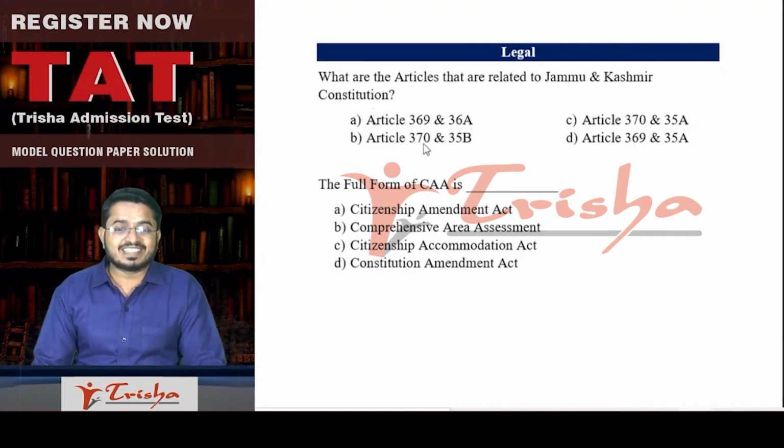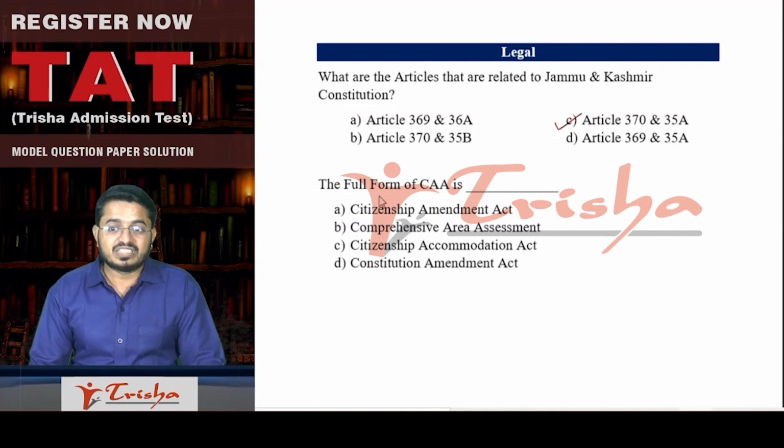Is it Article 370 and 35B? No. Once again, that is not the right answer. The right answer here is Article 370 and 35A. These two articles gave special rights to Jammu and Kashmir, which have now been withdrawn on 5th of August 2019. From 5th of August 2019, these two articles are not there, right?